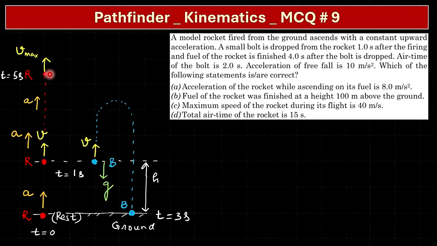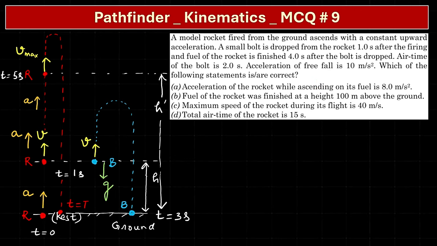So here the fuel is ended. Because of the fuel, the engine is working, so it is accelerating upward and the speed is increasing. Beyond that, the acceleration would be downward. So at this moment the speed is maximum. After that, it will go up and then come down. So at the moment t is equal to 5, v is max. And suppose the height here is say h dash, and then under gravity it will go, and then say at t is equal to capital T, it will fall to the ground. So this is the situation.